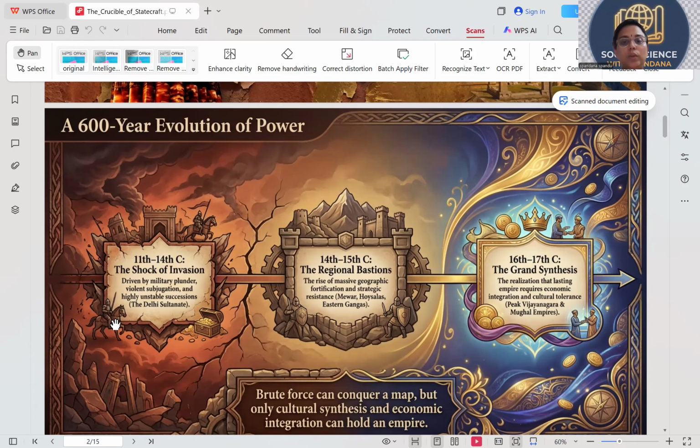Next, 14th to 15th century, the regional bastions. The rise of massive geographical fortification and strategic resistance. It was not always like